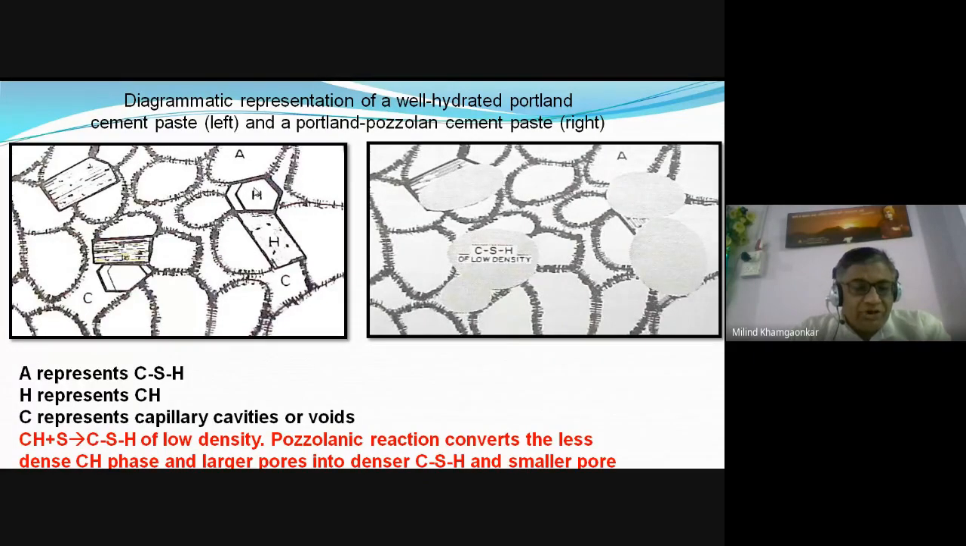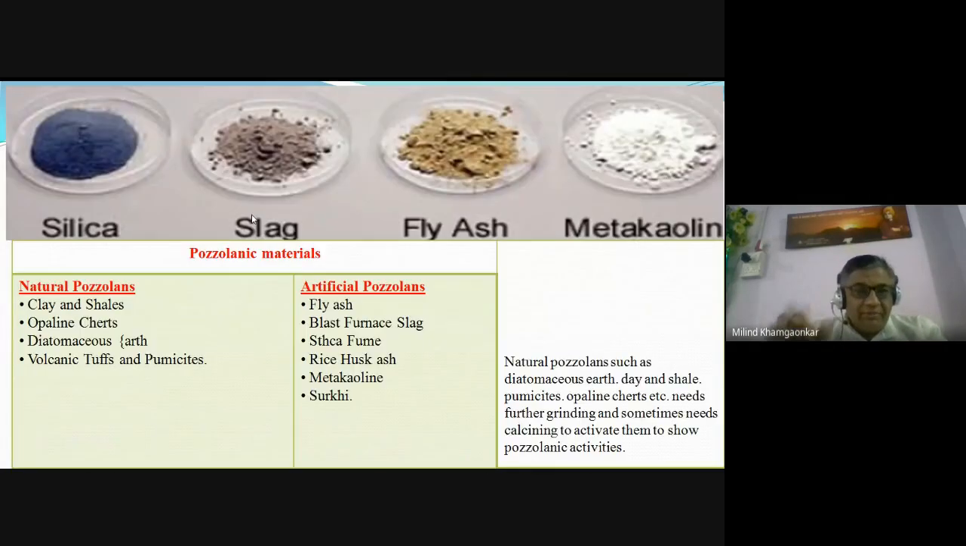But without using the pozzolanic material, the concrete may have voids, the concrete may have such brittle calcium hydroxide. Okay, so that is the importance of the fly ash or the pozzolanic material or the mineral admixtures.